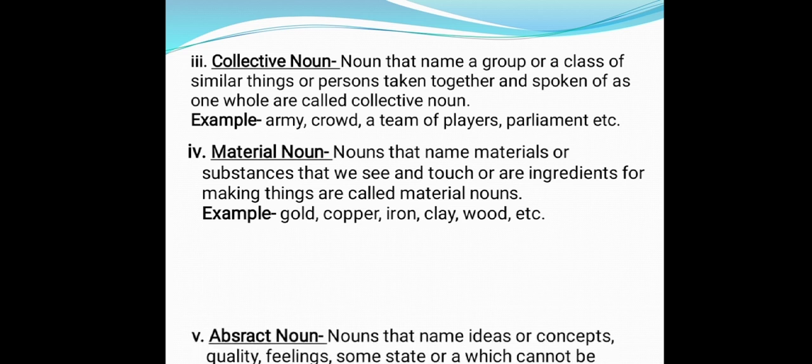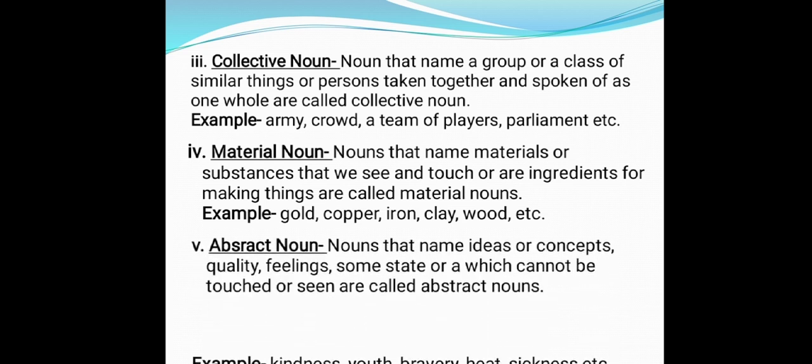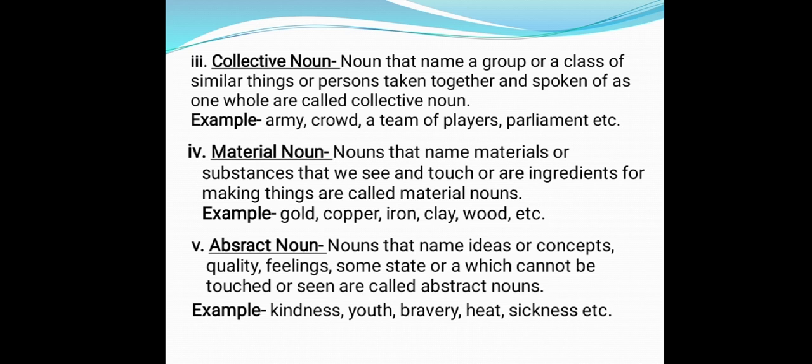Now next is abstract noun. Nouns that name ideas or concepts, qualities, feelings, some state or a thing which cannot be touched or seen are called abstract nouns, like kindness, youth, bravery, heat, sickness, angriness, or honesty. Children, one can see an angry person or think of honesty, but can neither touch nor see anger or honesty. Hope you all understood about the kinds of noun.